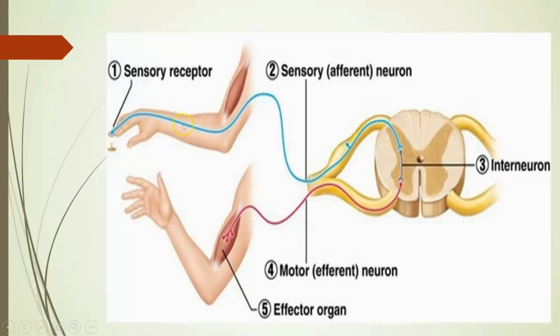This pathway from the sensory neuron to the relay neuron, we call it the afferent neuron. And from the relay neuron through the motor neuron to the effector organ, we call it the efferent neuron. So here we get the signal from the spinal cord. These are involuntary actions and they are quick responses to the external stimulus. The whole thing we call a reflex action.